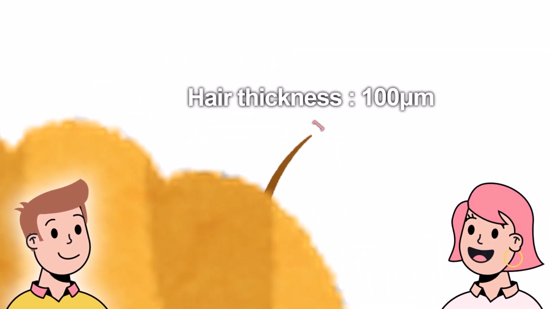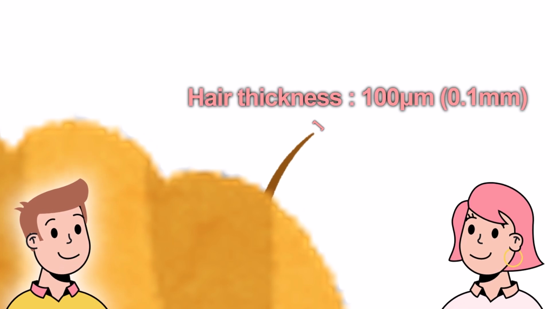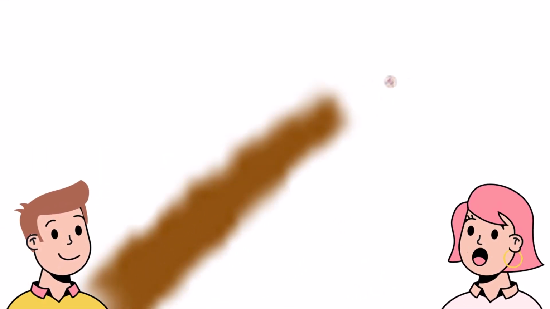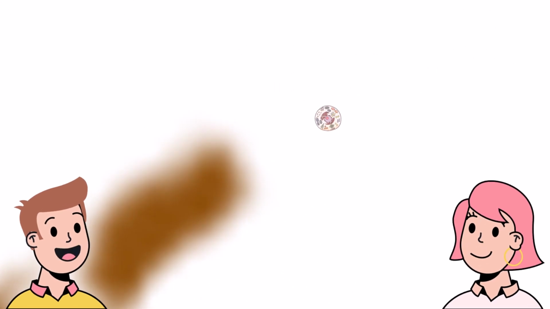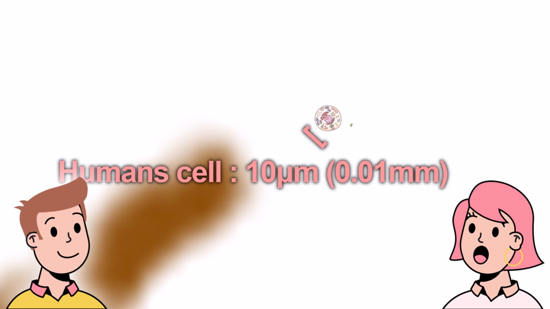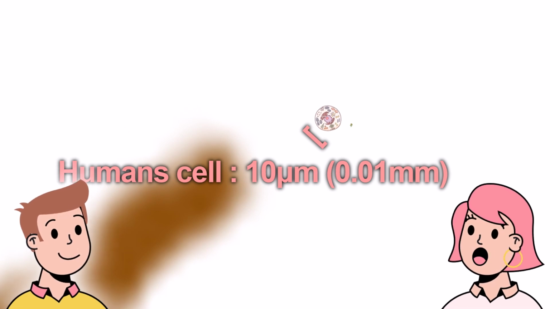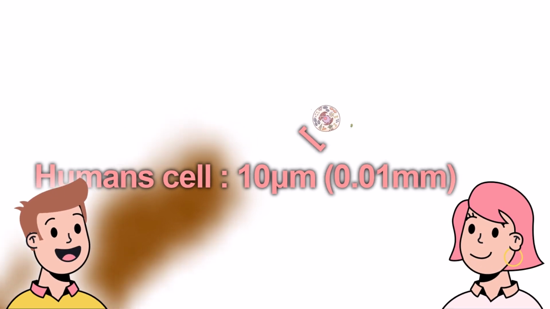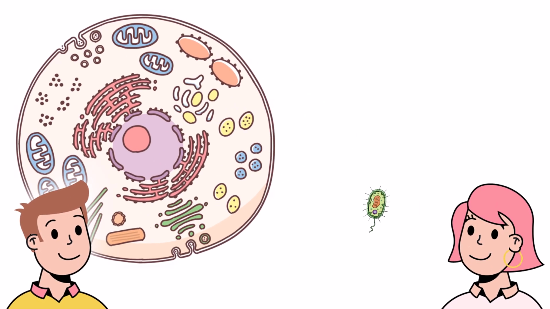Take a look at this image. This is human hair. Correct. The thickness of a hair strand is about 0.1 millimeters. I see. Shall we zoom in more? Oh, I see something interesting. Those are human cells. They measure between 0.1 and 0.2 millimeters. Smaller than a hair? Huh? Let's zoom in even further.